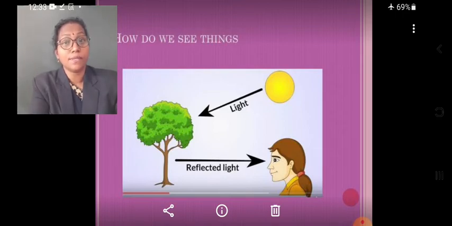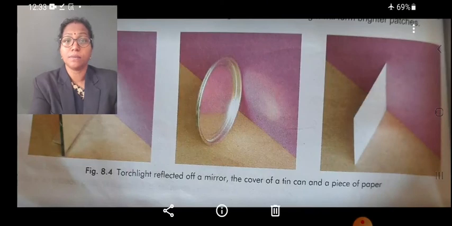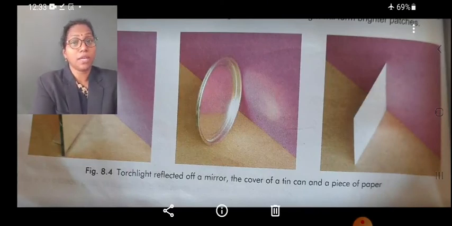This lens forms a small inverted image on the retina, and this image is picked up by the optic nerve and carried to the brain. The brain interprets the signals about the image and tells us which object we have seen. So that is the principle of our vision.